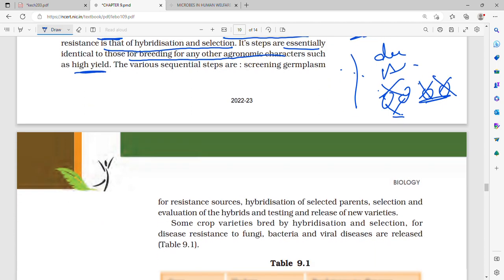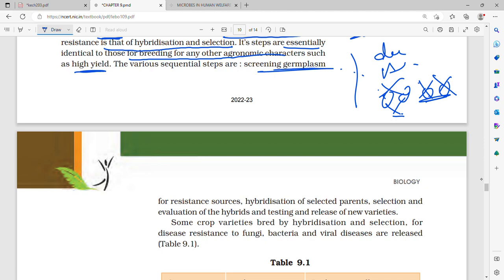The various sequential steps are, like we saw, first screening germplasm, that is from wild relatives and resistant sources. We collect all the genes, all the alleles, which is called germplasm, then we screen it for resistant sources. Then we select the plants which are superior and resistant, then hybridization takes place, then hybrids are produced.